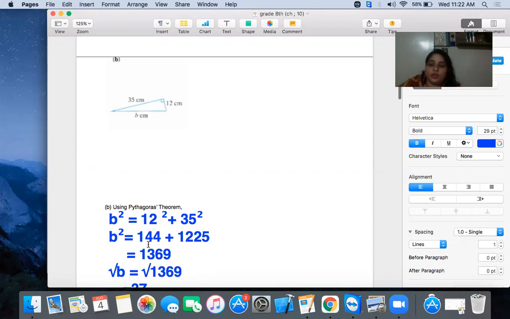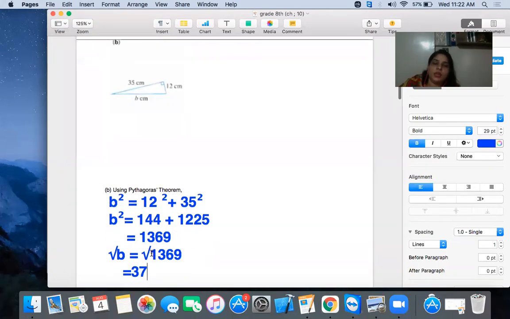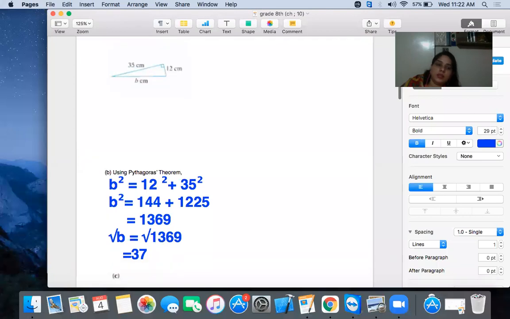The calculation is very simple. You got your answer, that is 1369. Okay, 1369. Take the root on both sides. Similarly, you press square root, then write 1369, and you got your answer, that is 37. Which means 37 multiplied by 37 gives 1369. In this way, we have to do our remaining parts.